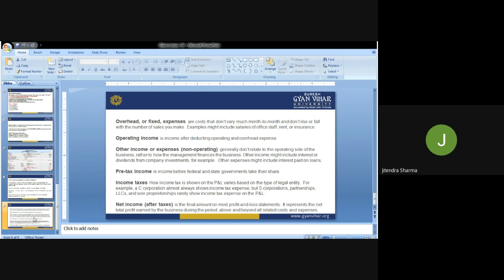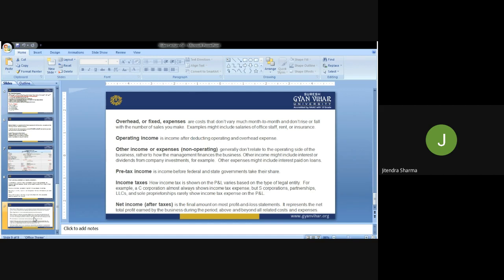Income taxes are shown on public companies' profit and loss statements, but corporations, partnerships, LLCs, and sole proprietorships rarely show income tax expense on the profit and loss statement. They are not showing this in the profit and loss statement.